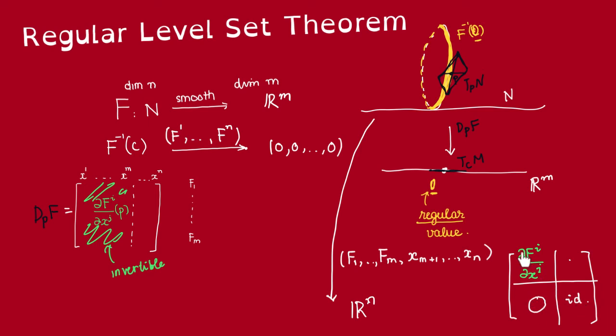Thus, this matrix is invertible, and so this map is a local diffeomorphism. So this gives local coordinates in which these coordinate functions vanish on this whole level set, and so this level set is a regular submanifold. It's cut out by these coordinate functions. So we see that regular level sets are regular submanifolds.